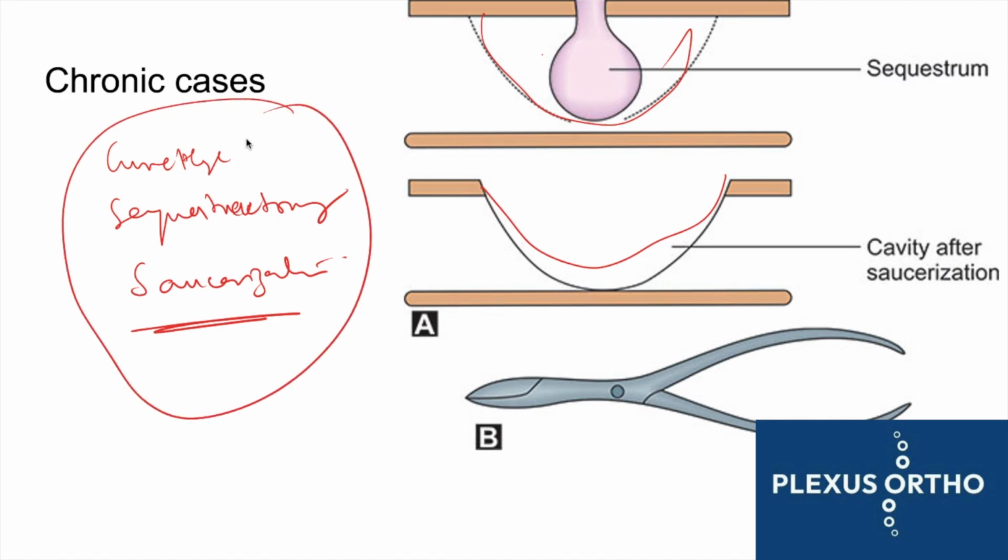Curettage, sequestrectomy and saucerization have to be done, and of course appropriate antibiotic has to be given post-op. Long-term antibiotic may be for 4 to 6 weeks. It could be IV antibiotic or oral antibiotic, but the appropriately sensitive antibiotic has to be given. So this is in brief about osteomyelitis in children. I hope it helps you to answer some questions in the exam. Thank you very much.